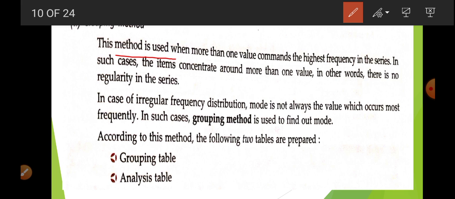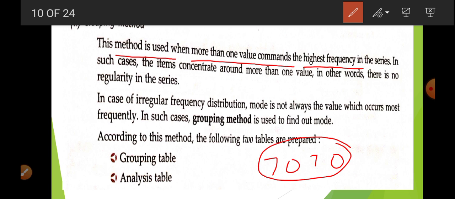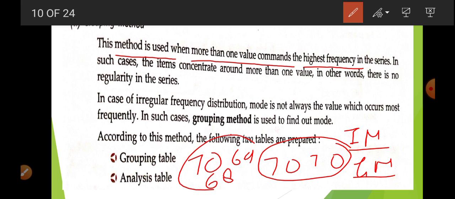Okay, now come to the grouping method. This method is used when there is more than one highest frequency in the series. Suppose 70 comes 2 times, so in that case we can't use the inspection method. In that case we are going to use the grouping method. Or if there is a small difference, that is, one number has 70 and another has 68 or 69, in such a case we are also going to use the grouping method. So students, when two highest frequencies are repeated in the series, or there is only a small difference, we are going to use it.